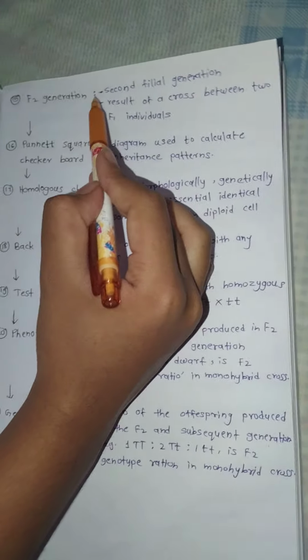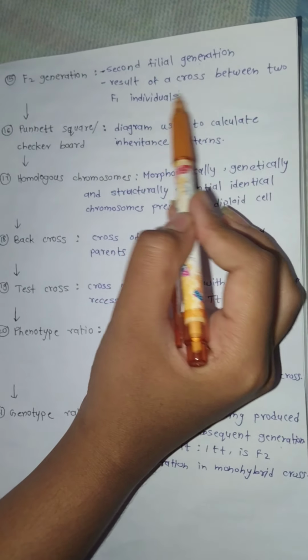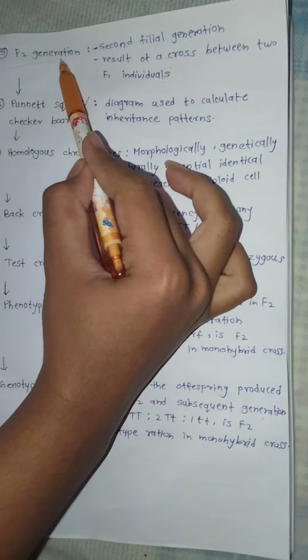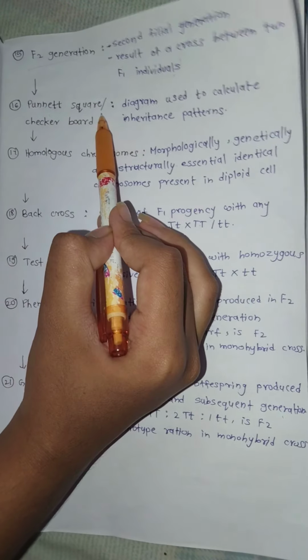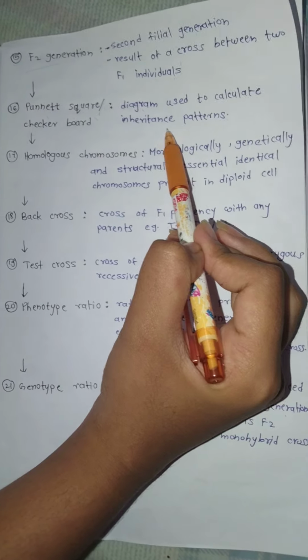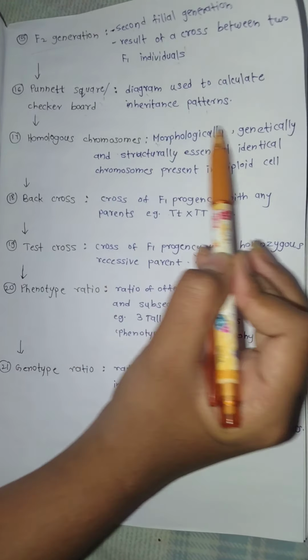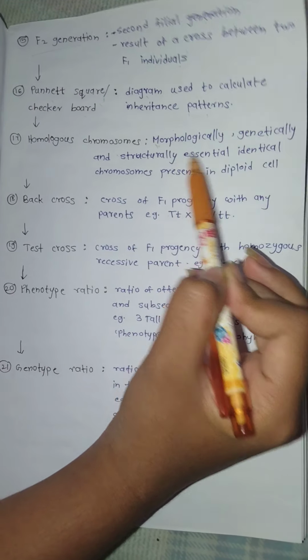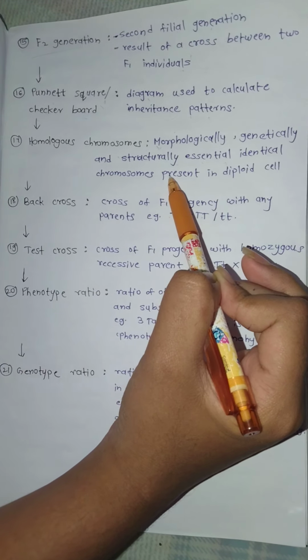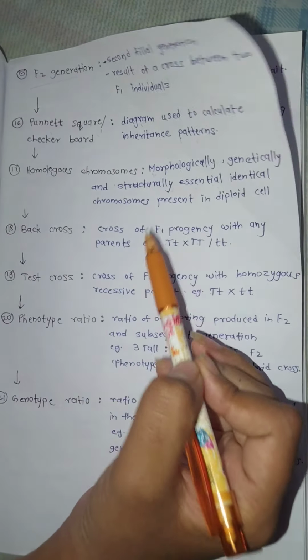F2 generation, that is second filial generation. Result of cross between 2 F1 individuals is known as F2 generation. Punnett square or checkerboard, that is the diagram used to calculate inheritance patterns. Homologous chromosomes: morphologically, genetically and structurally essentially identical chromosomes present in the diploid cells are known as homologous chromosomes.